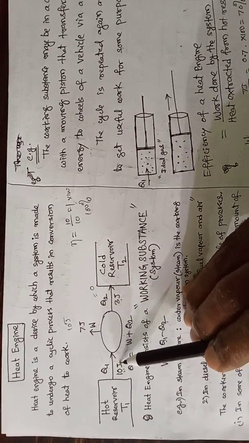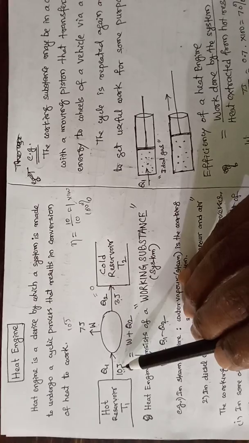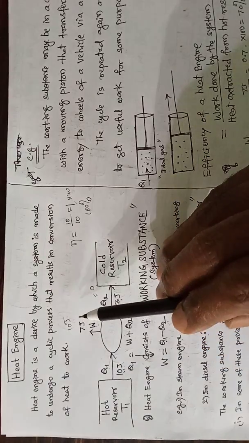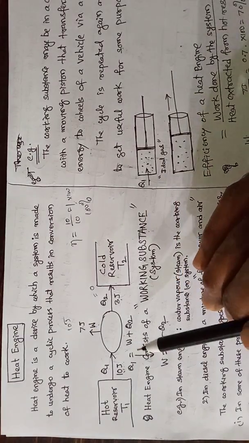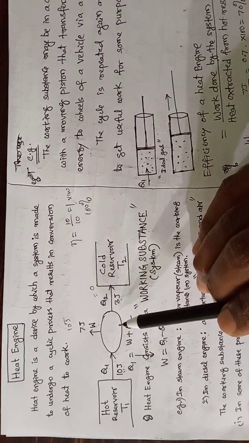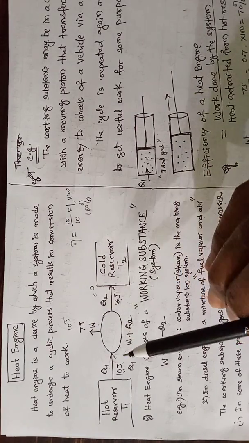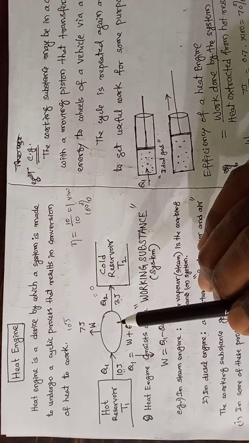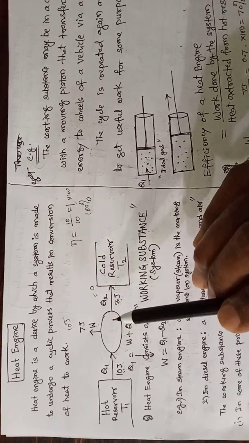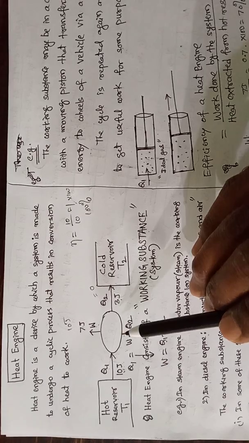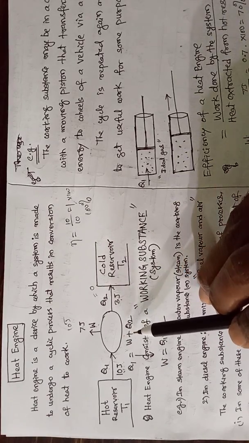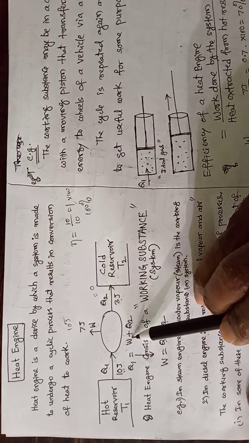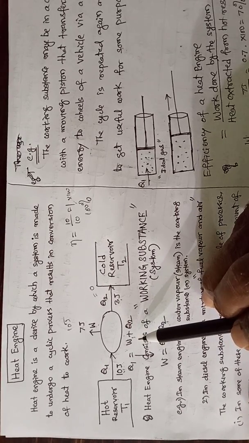If you have drawn 10 joules of heat energy, you cannot get 10 joules of work. It is impossible. It is not a limitation of engine, but it is a limitation by the nature. So it was given as a law, and that is called as second law of thermodynamics.